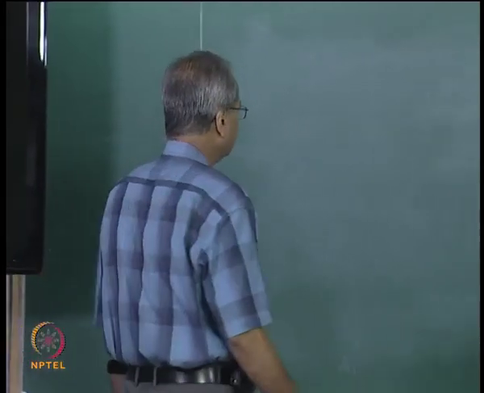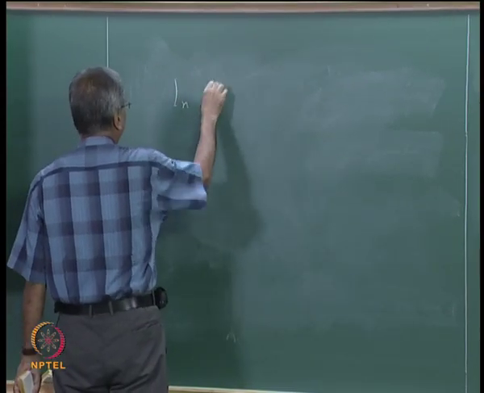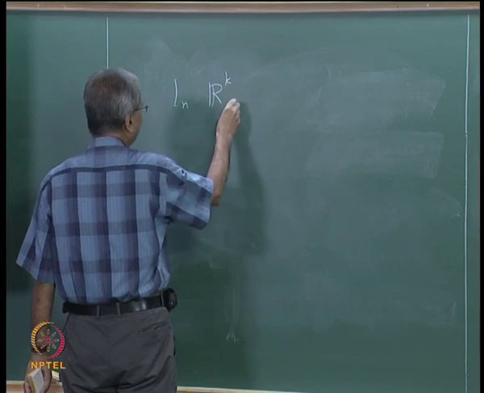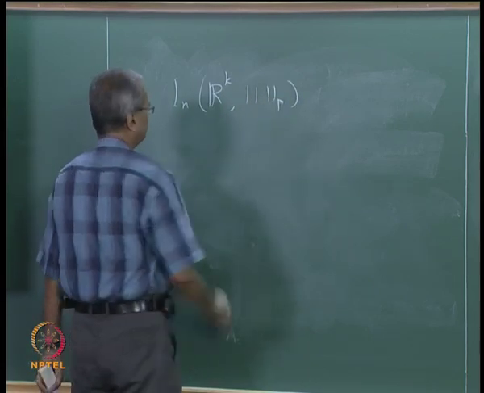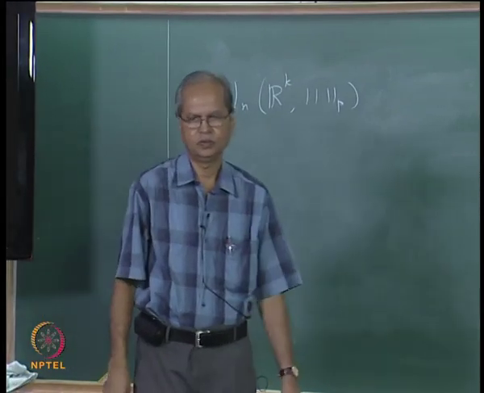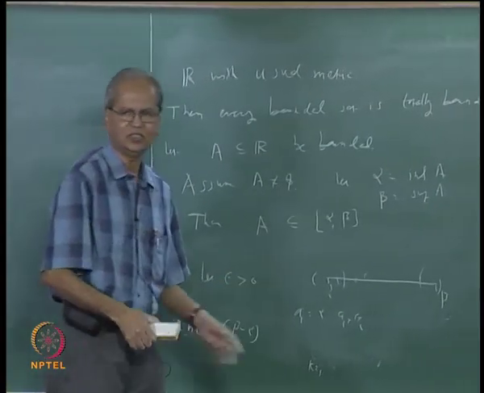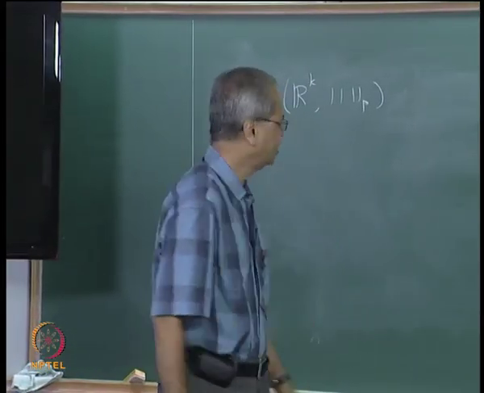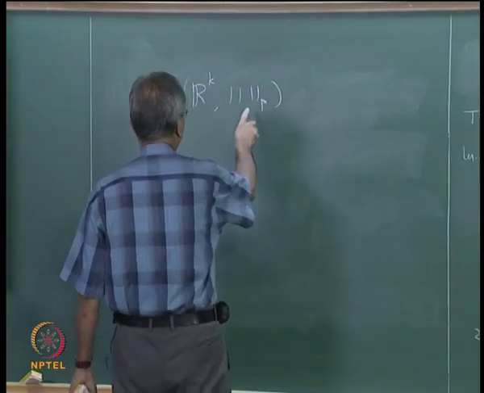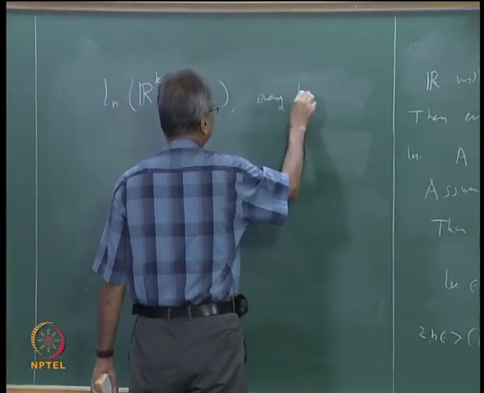So let me just say that in Rk with any of these metrics, take any of these metrics. There will be small modifications in the arguments if you change the metric. But whatever be the metric you take in Rk, every bounded set is totally bounded.